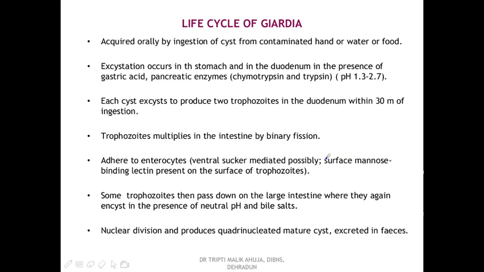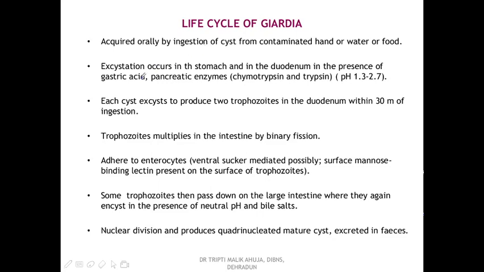The life cycle of Giardia. The organism is acquired orally by ingestion of the cyst. An active case of giardiasis passes the cyst in the stools, which reach either the soil or the water, from where the cysts are picked up by a healthy person.